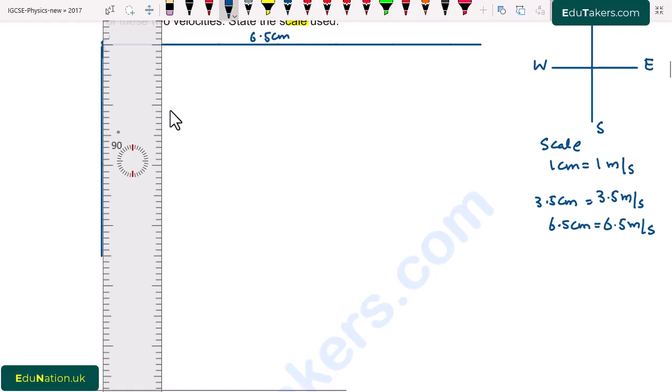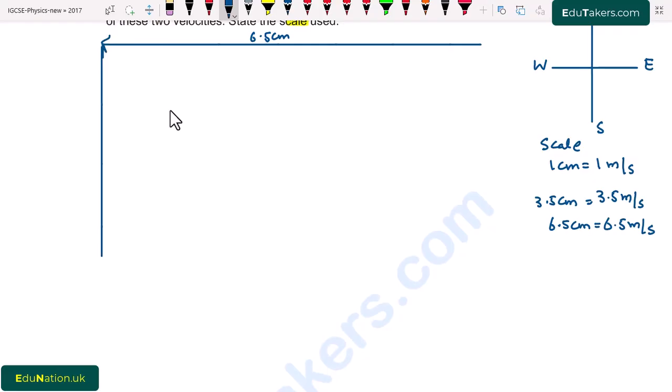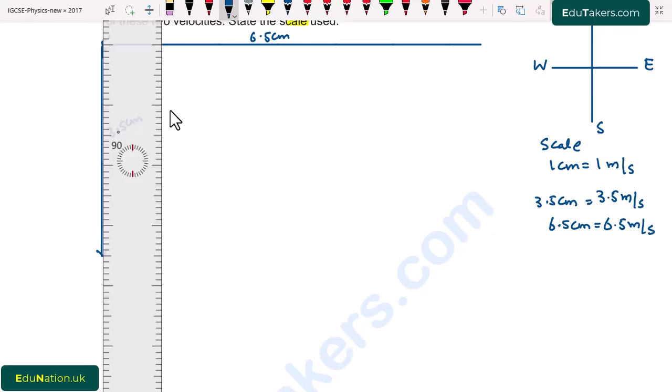So it's the vector whose length is 3.5 centimeter. Now we have to find out the resultant of both of these vectors. So I use the head to tail rule. The resultant will be found from the tail of the first vector towards the head of the last vector. So I will draw the resultant vector here.